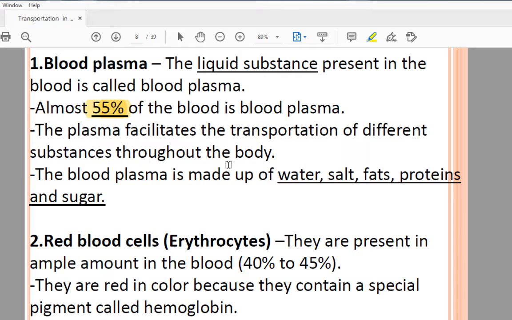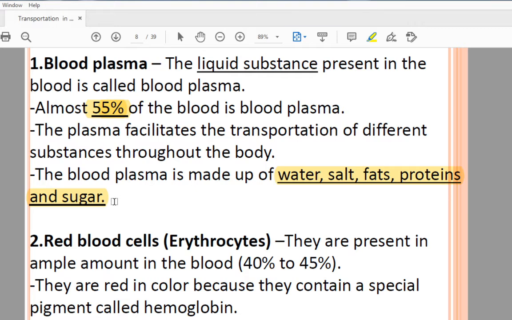The blood consists of fluid which is known as plasma, in which three types of blood cells float. Means your RBC, your WBC and your platelets are flowing in the blood plasma. So your blood plasma is made up of water, salt, fats, proteins and sugar. Understood about the blood plasma? The liquid substance present in the blood. Almost 55% of blood is blood plasma, which is made up of water, salt, fats, proteins and sugar.